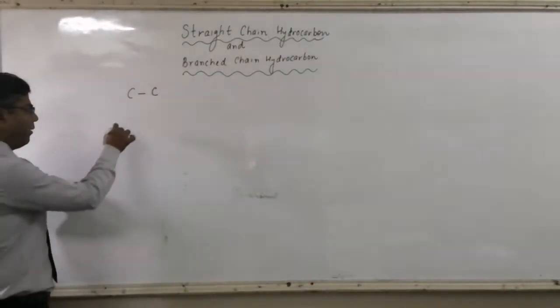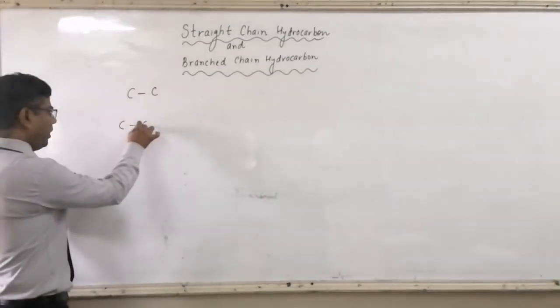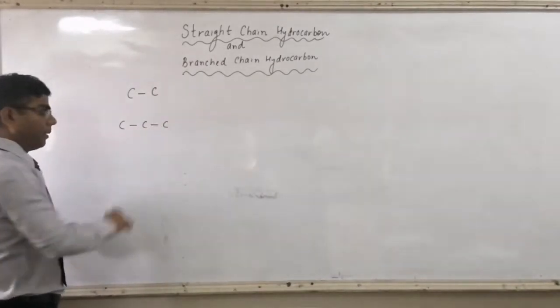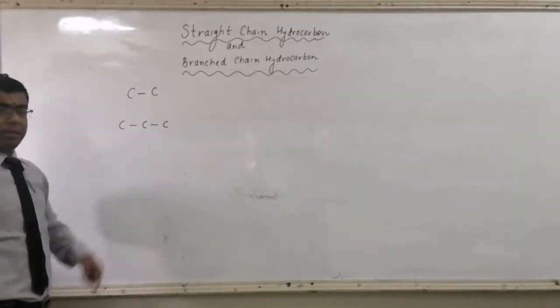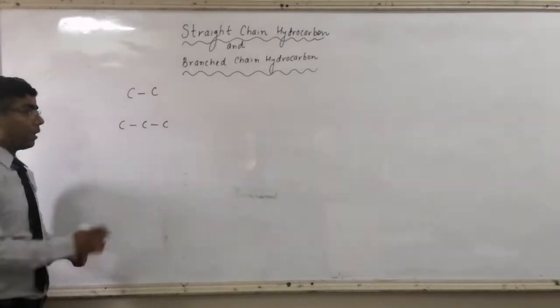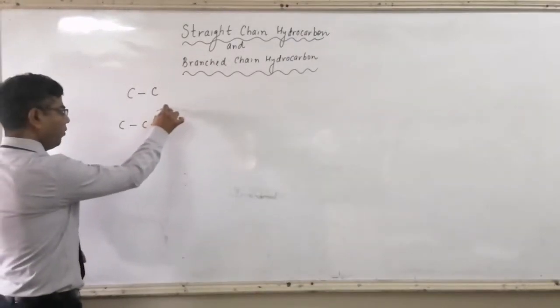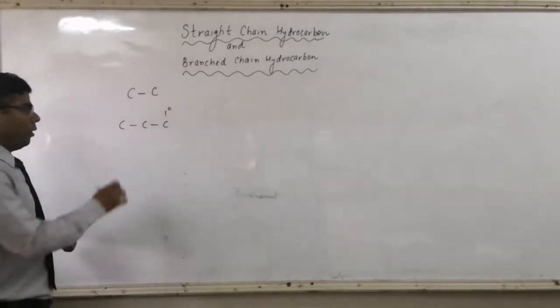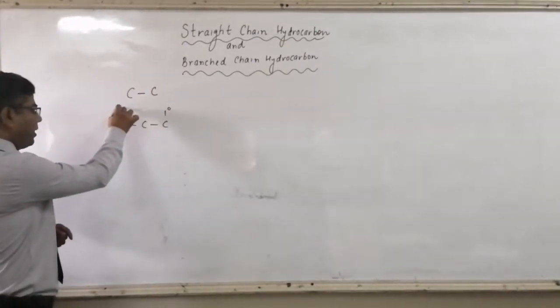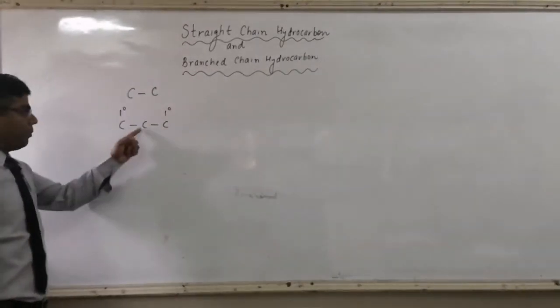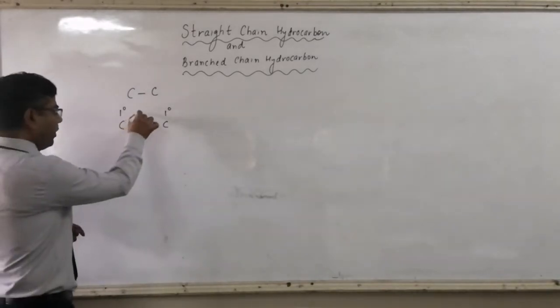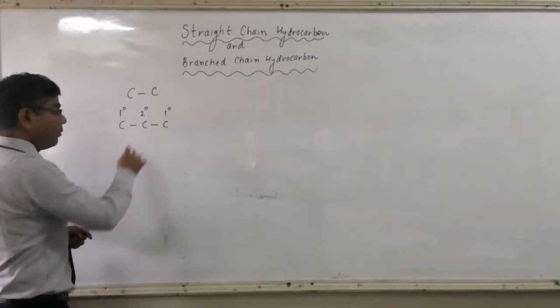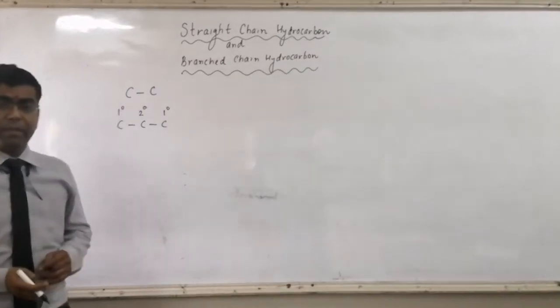So here we can have carbon bonded to carbon bonded to carbon. Carbon bonded to one carbon atom, so it is your 1 degree carbon atom. Carbon bonded to one more carbon, so it is your 1 degree carbon atom. Carbon bonded to two more carbon atoms, so it is your 2 degree or secondary carbon atom.